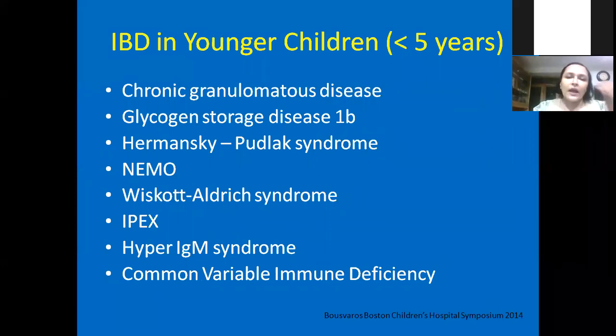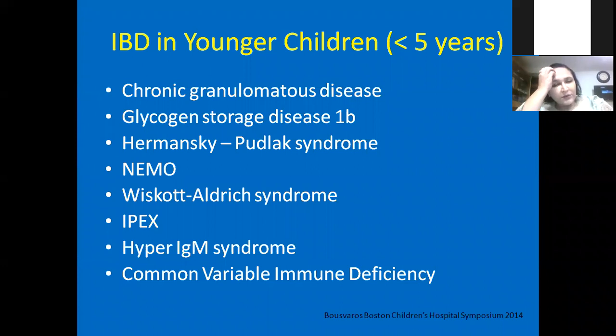So these are the usual diagnoses, but there is a big list you can see in your textbook, Nelson. Also, there is a big list of monogenic disorders which can be differentiated from the very early onset IBD. So CGD, we have one patient; glycogen storage disease, which we recently diagnosed in another patient. This child may present as IBD a few days later. Mind that. Hermansky-Pudlak, NEMO.